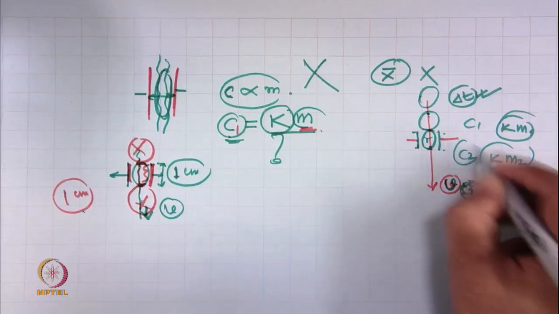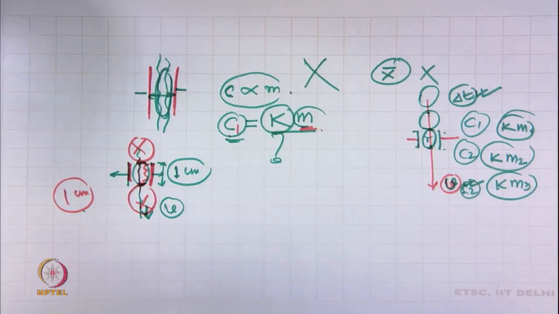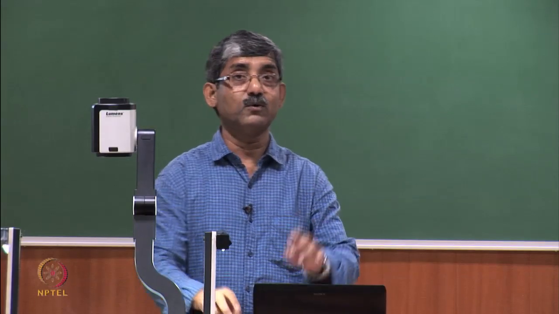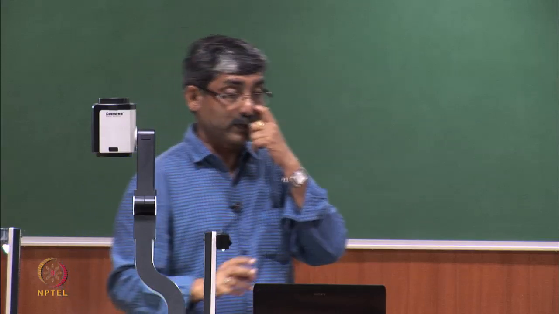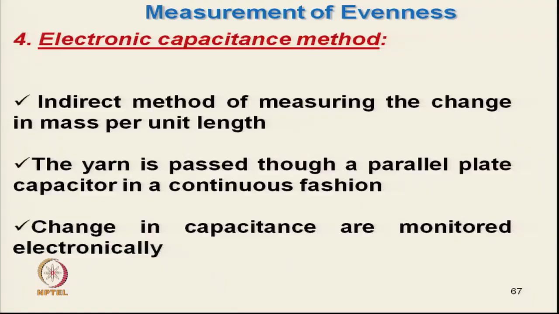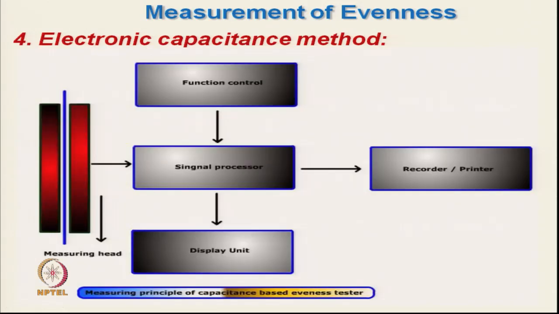It only gives the value of C, an electrical signal, but we know it is proportional to the mass. We have not yet got the exact value of mass, only the proportional value. That is why we are talking only about change in capacitance, the variability of the material.